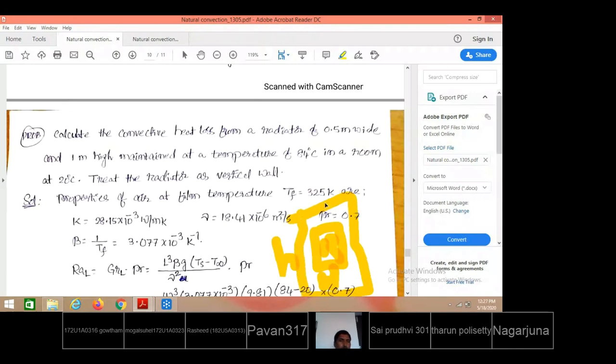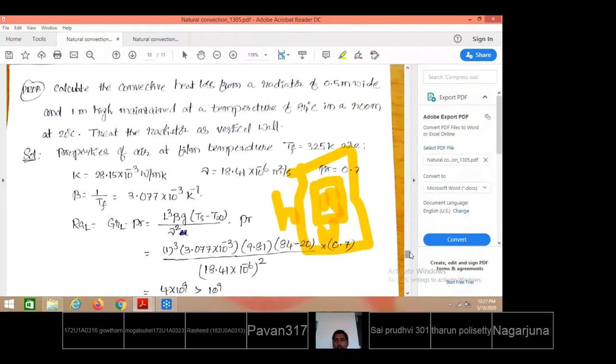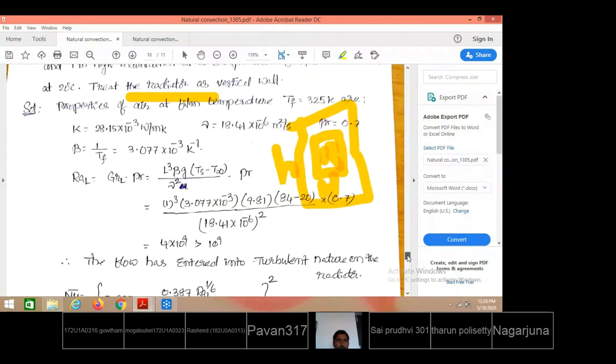So T infinity is 20, that is the fluid temperature. The surface temperature, the radiator temperature, is 84 degrees centigrade. They are saying in the problem, treat the radiator as a vertical wall, and for those conditions, calculate the convective heat loss from the radiator. So from this vertical wall, first you must get the average heat transfer coefficient, and from there you must calculate the heat loss from the radiator.